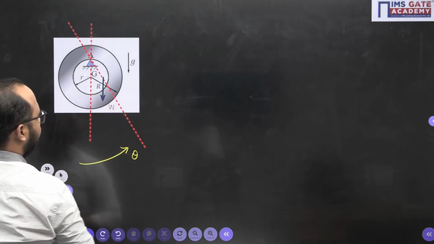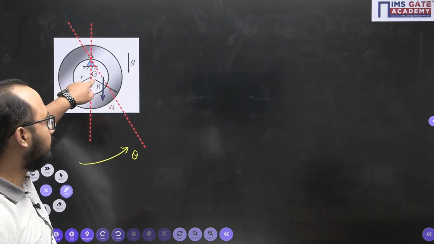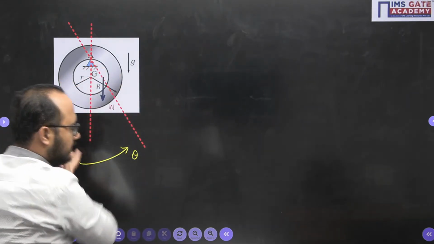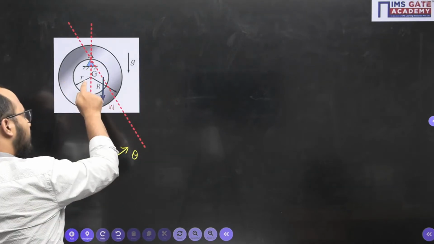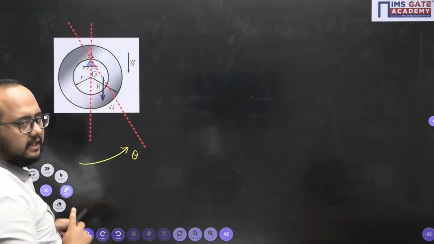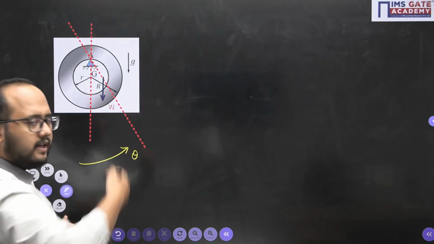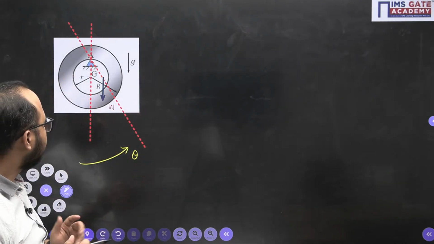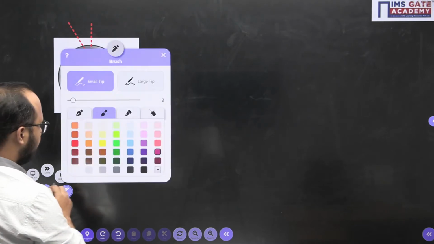This is the weight. Initially the CG was there, but because you have provided this kind of disturbance, you have rotated like this, the weight has shifted towards the right. If I provide clockwise disturbance, then the weight will shift towards the left. Simple thing, very easy.